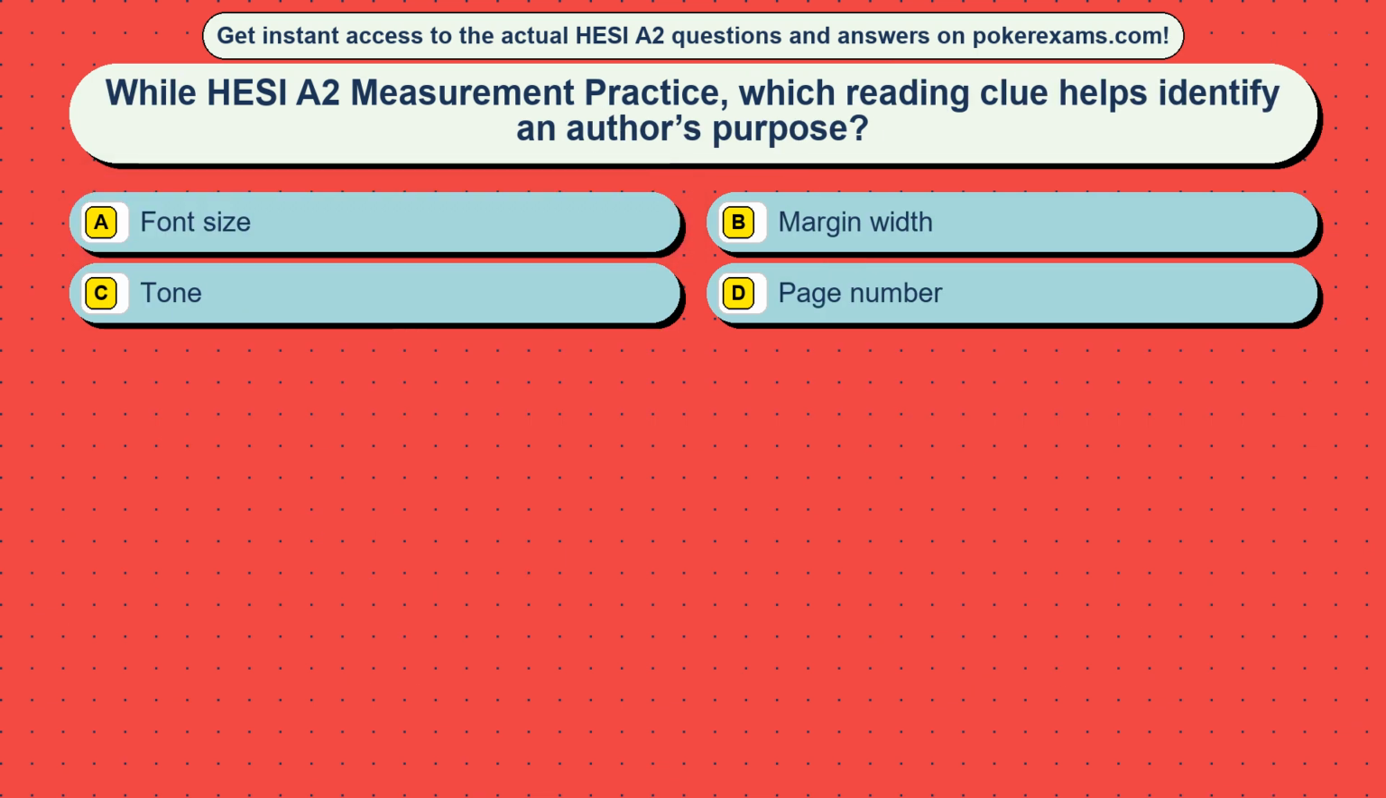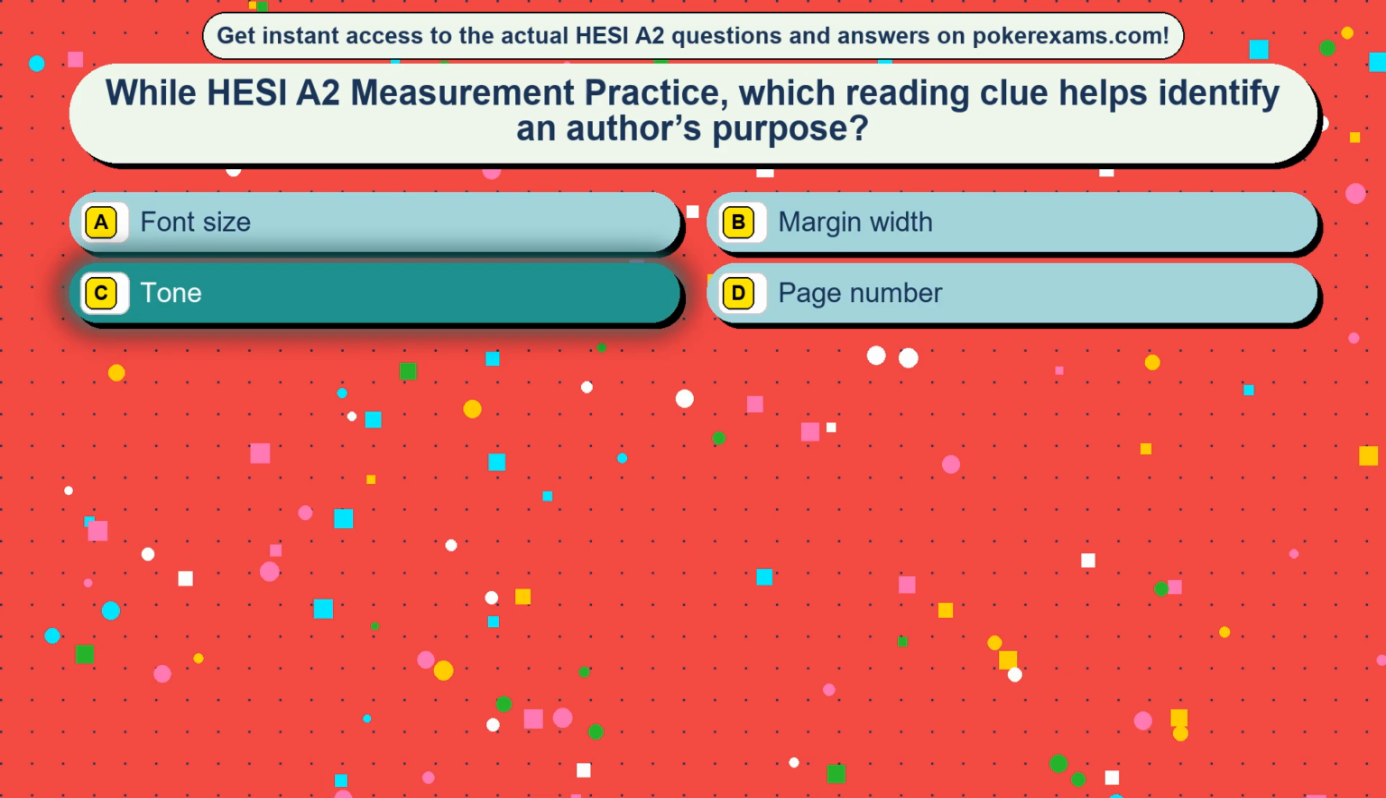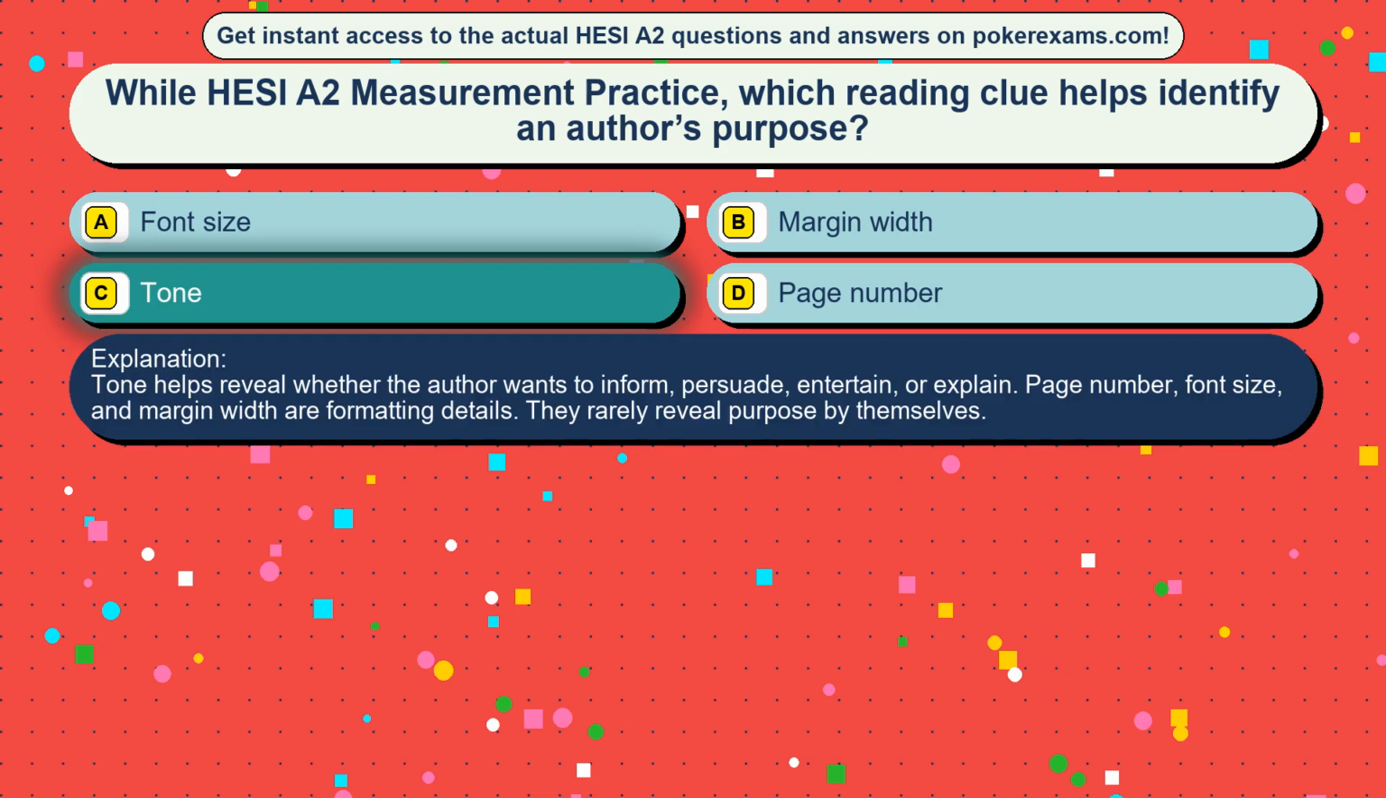Question 47. While HESI A2 measurement practice, which reading clue helps identify an author's purpose? Option A, font size. Option B, margin width. Option C, tone. Option D, page number. The correct answer is option C, tone. Tone helps reveal whether the author wants to inform, persuade, entertain, or explain. Page number, font size, and margin width are formatting details. They rarely reveal purpose by themselves.